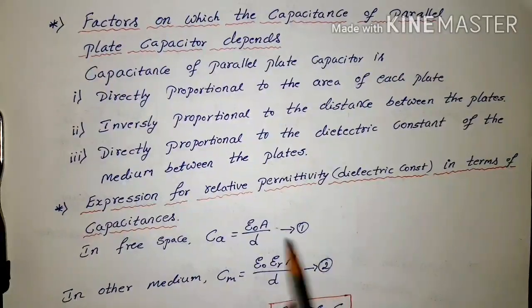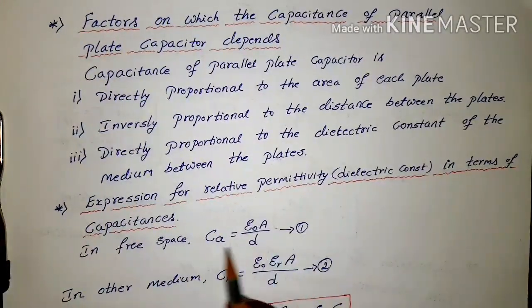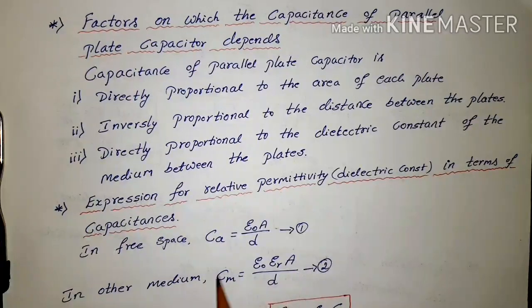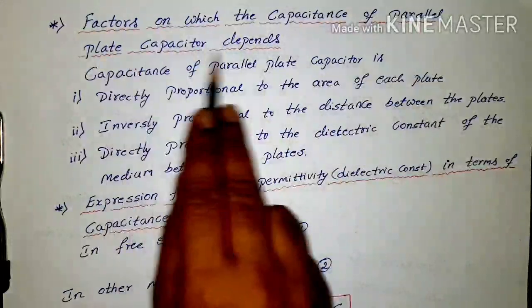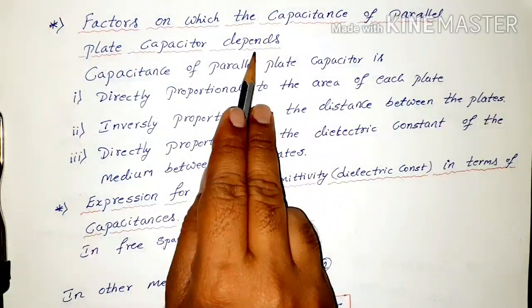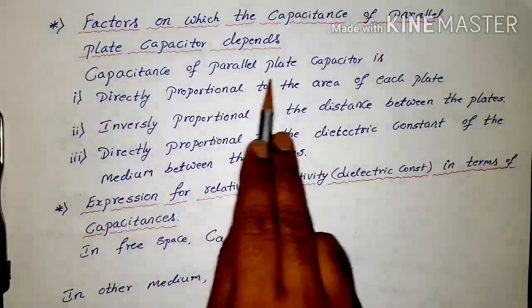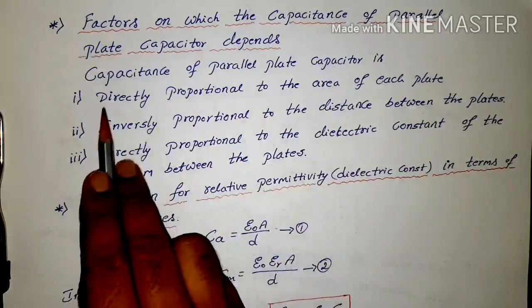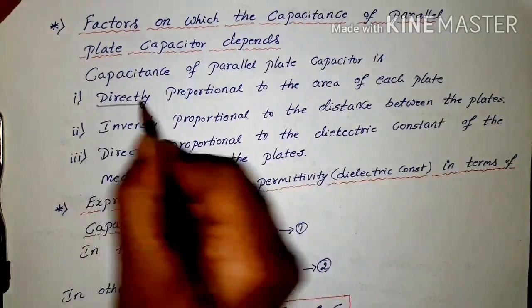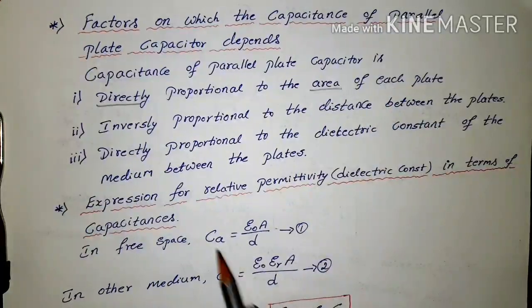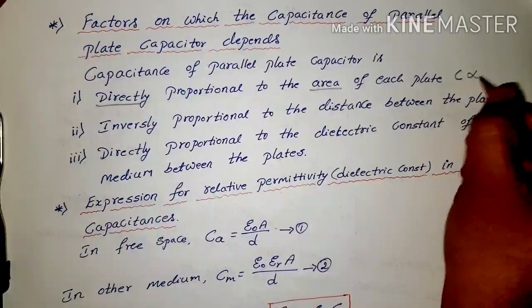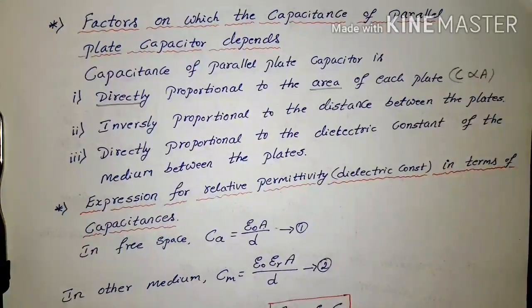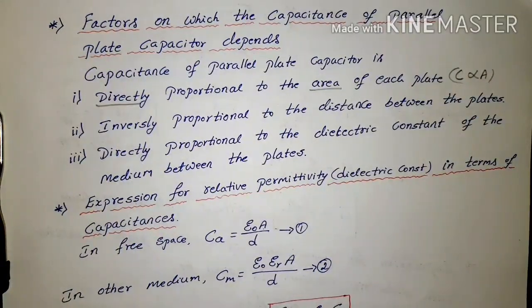By looking at the formula C is equal to epsilon naught A by D, we can tell on what factors the capacitance of a parallel plate capacitor depends and how it depends. First, it is directly proportional to the area of each plate, C is directly proportional to A. That means as the area of each metal plate increases, the capacitance of that system will be more.